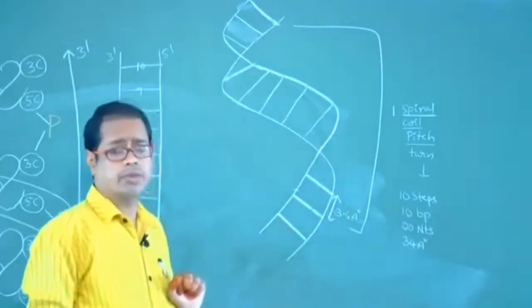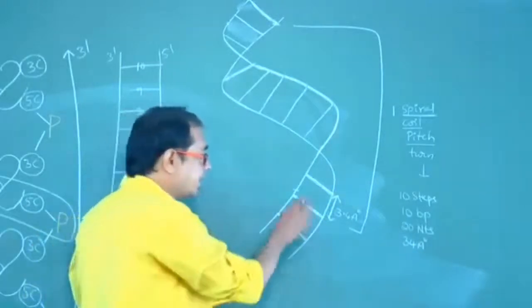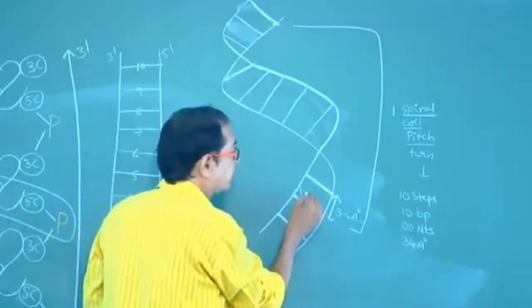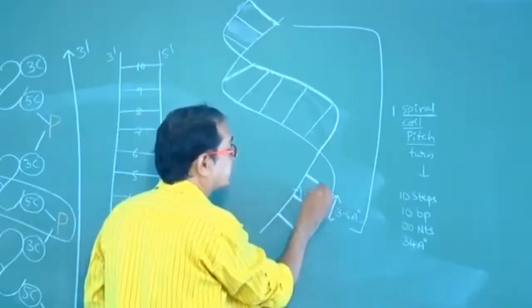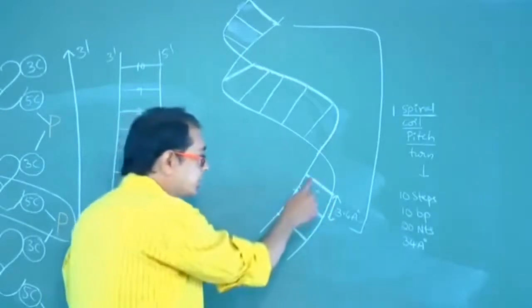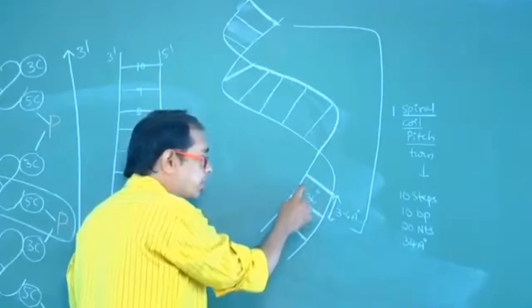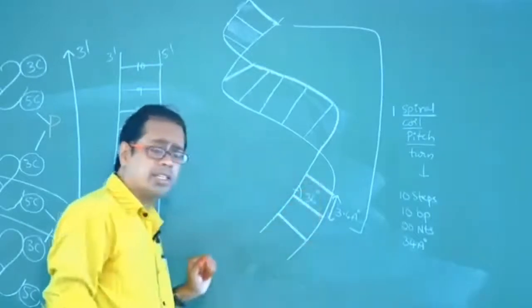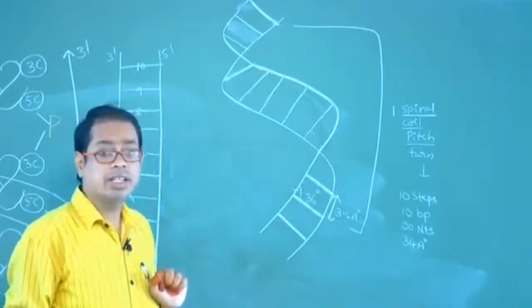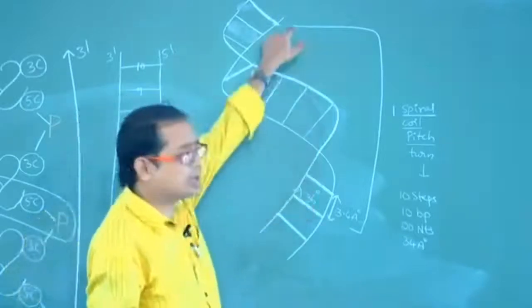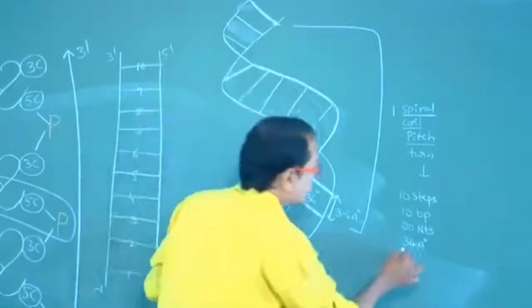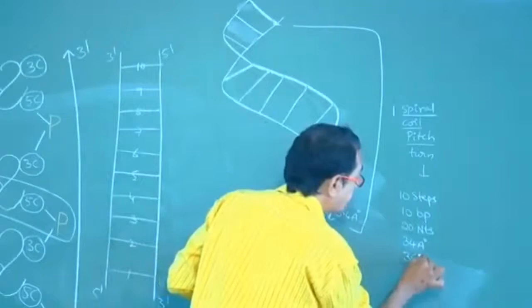The angle between two successive base pairs is 36 degrees. Between this step and this step, the angle is 36 degrees. With 10 steps, that is equal to 360 degrees.